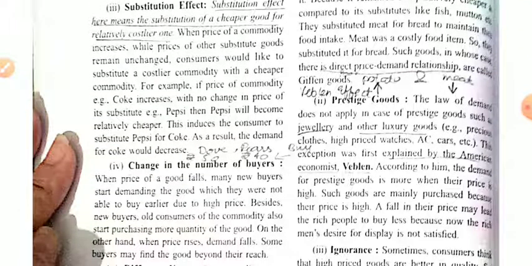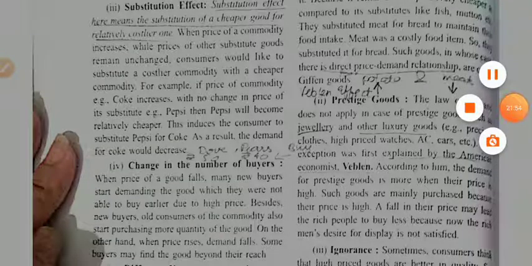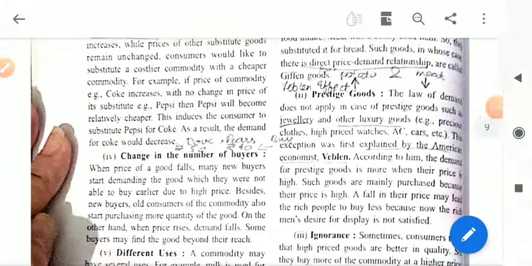Now next is prestige goods. This is also known as Veblen goods, or articles of snob appeal. In these goods, it represents our social status. This is also known as conspicuous consumption. For example, diamond is often given as an example.